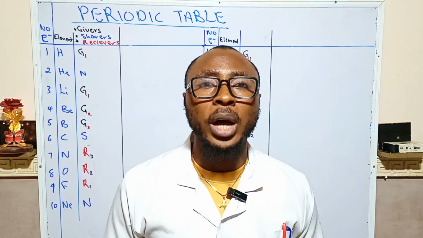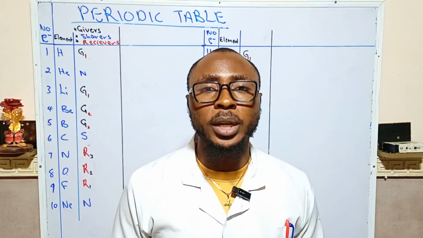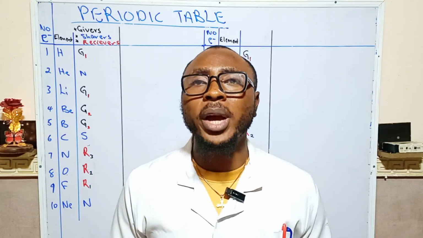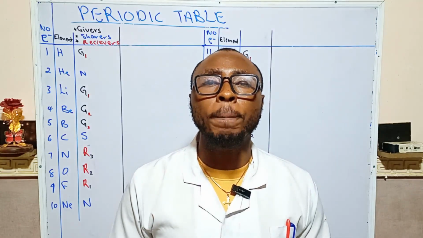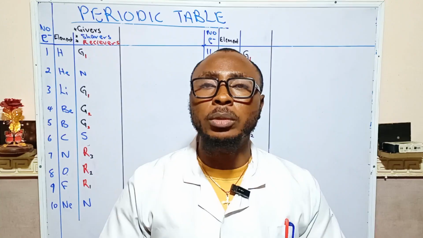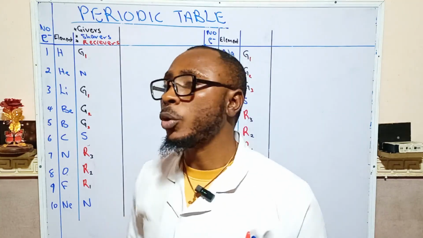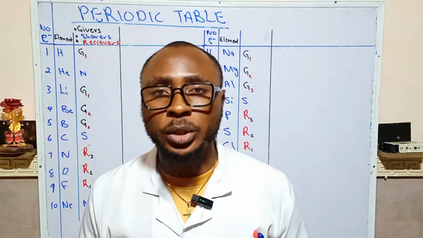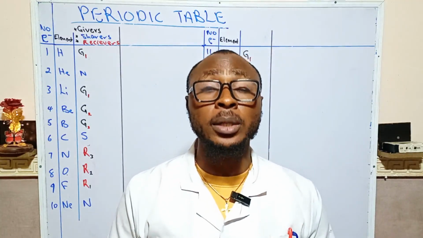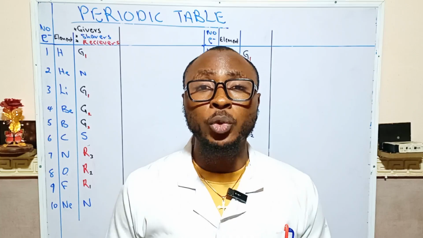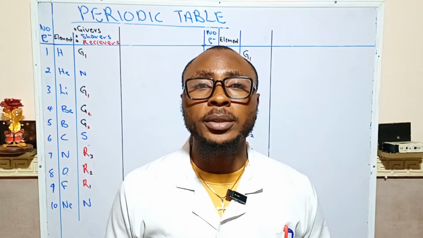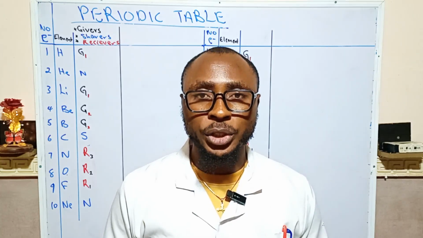I want you to understand this concept, it will really help you. And then we have those that are just non-reacting, which we'll talk about later. But these three sets of elements are the most interesting ones that you need to know: the givers, the receivers, and the sharers.